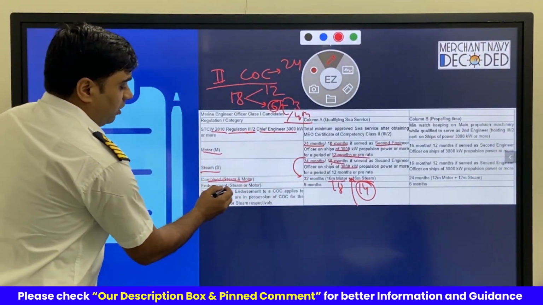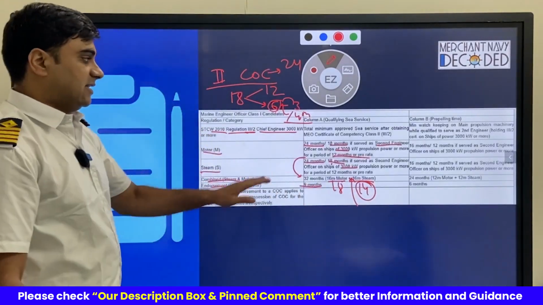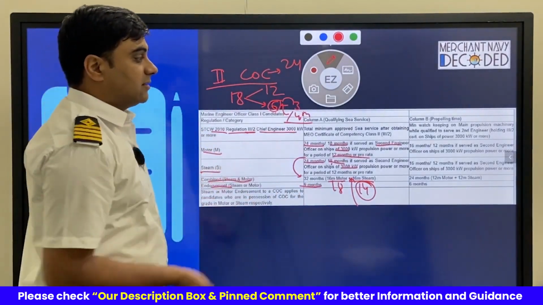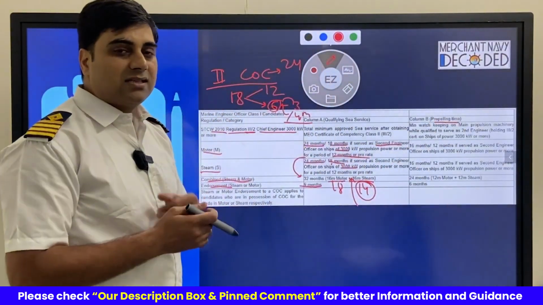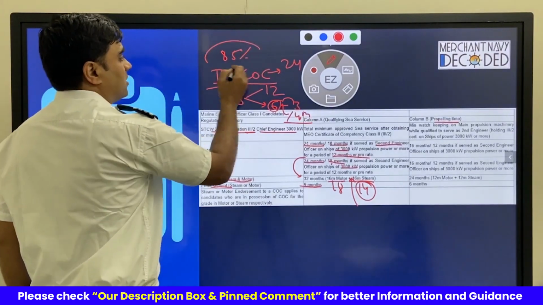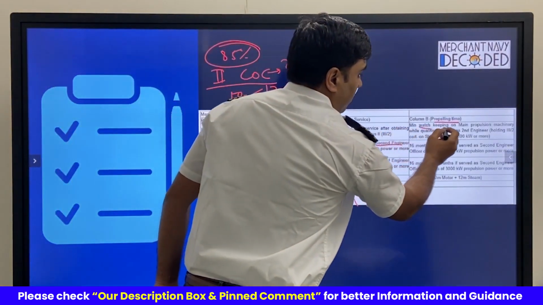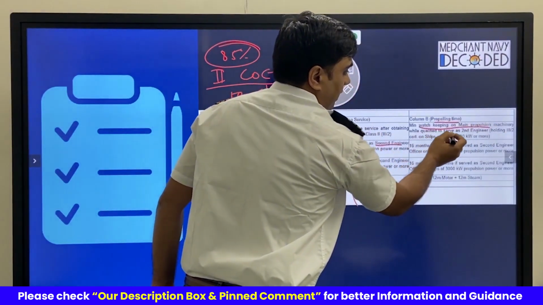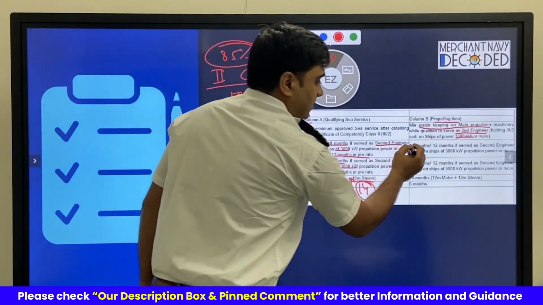Now, for the endorsement, you need 9 months of qualifying sea service. Now, what is this propelling time? Normally, when we take this sea service testimonial from the ship, we take around 85%. Although 85% is not required. How much is required? It says minimum watch keeping on the main propulsion engine while qualified as second engineer. So this is the requirement, 16 months.